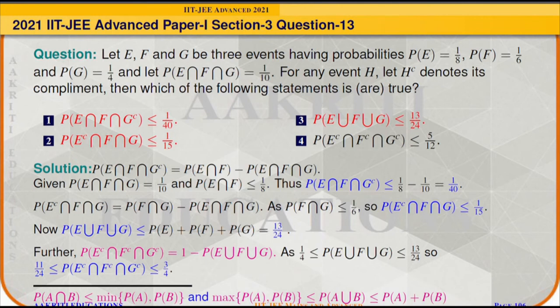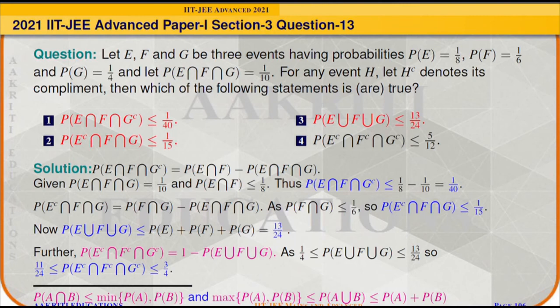Now, we also know that for any two events A and B, probability of A union B will always be greater than or equal to maximum of probability of A and probability of B, and it will always be less than or equal to probability of A plus probability of B. So we will use the same concept here to solve for the probability of E union F union G, and it will be less than or equal to probability of E plus probability of F plus probability of G, and its value comes out as 13 by 24.